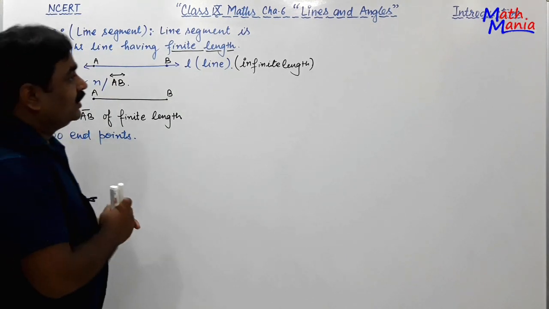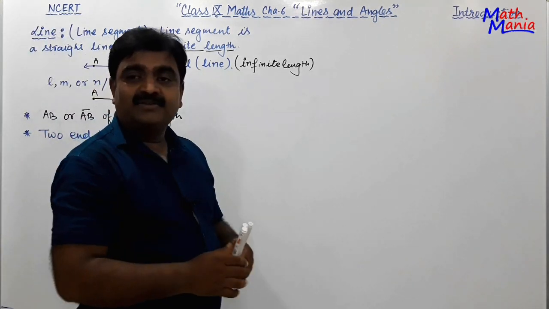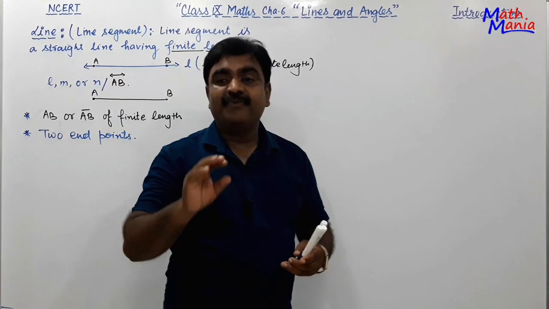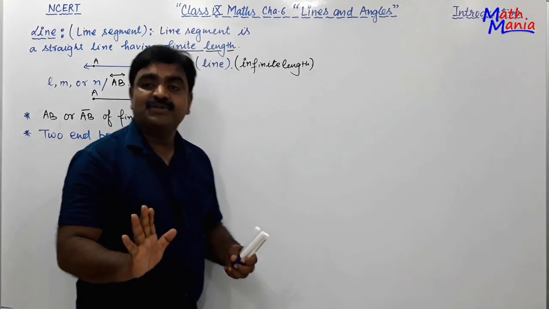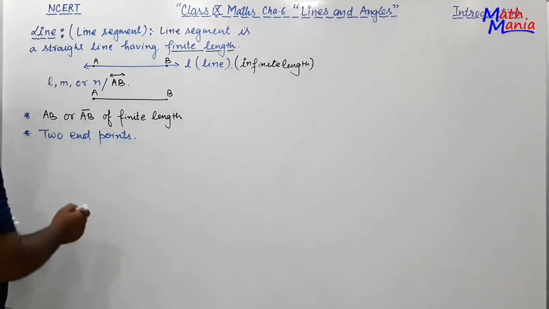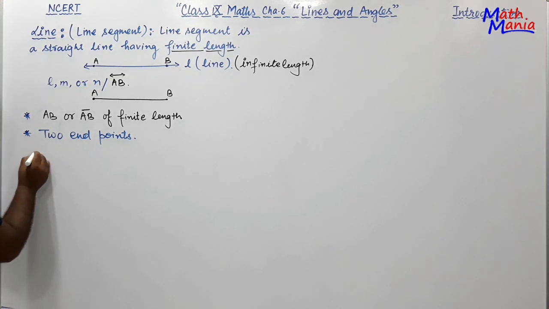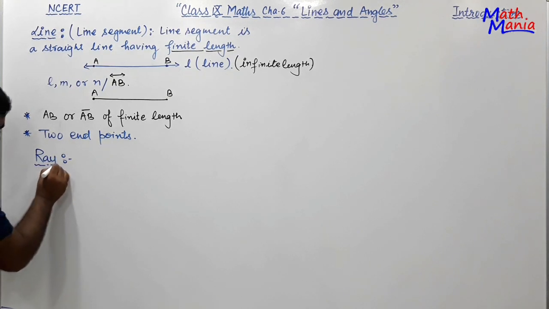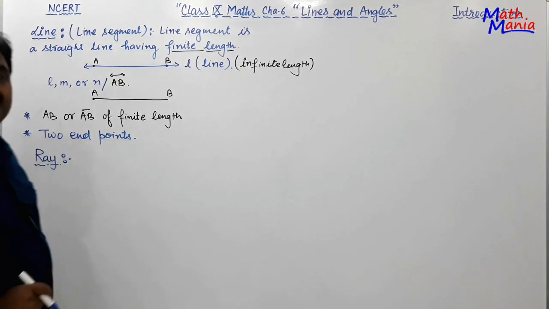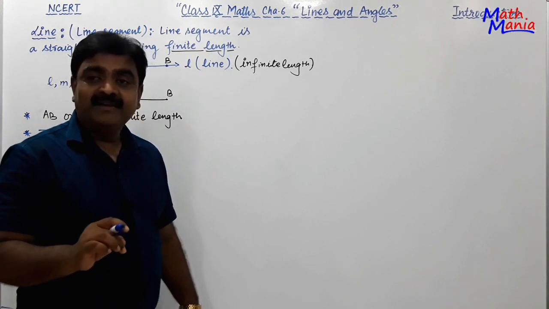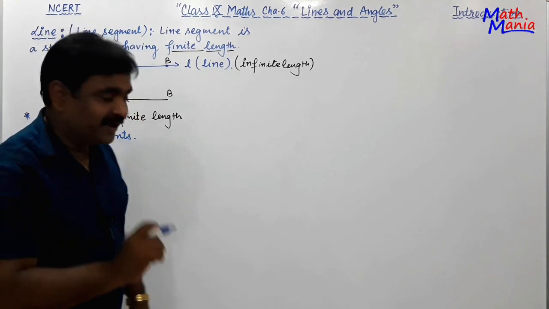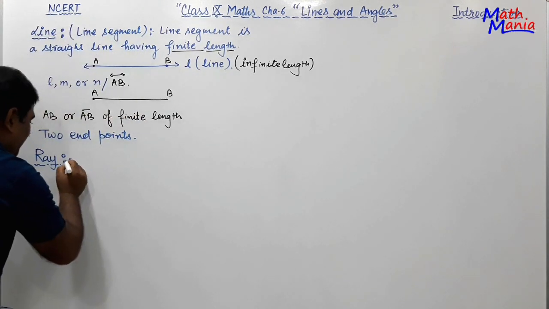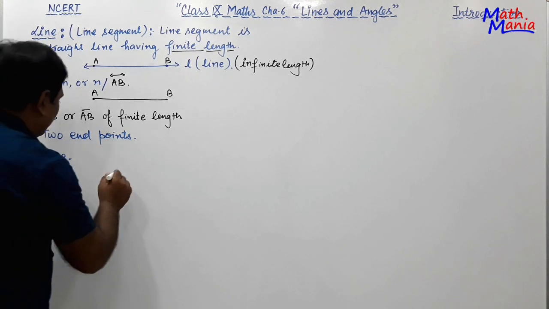Okay, now the second word is angles. To understand angles, first of all we are going to introduce what a ray is. What is a ray? I think you all know well what a ray is.